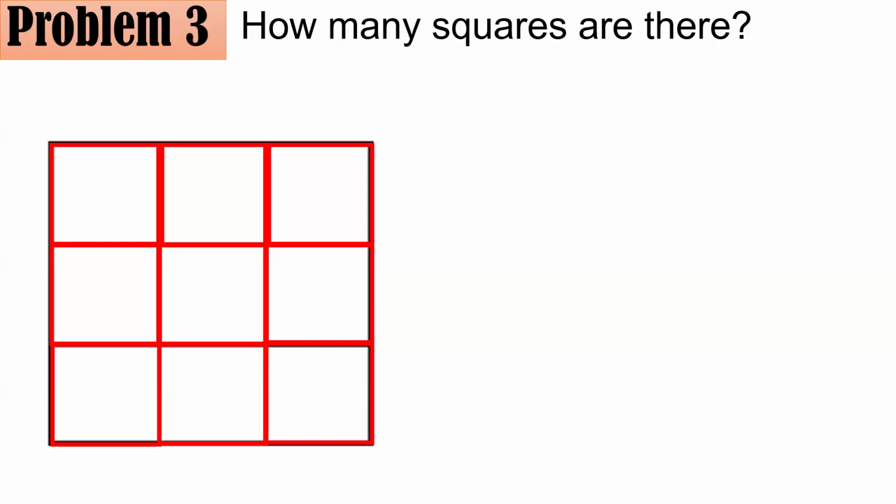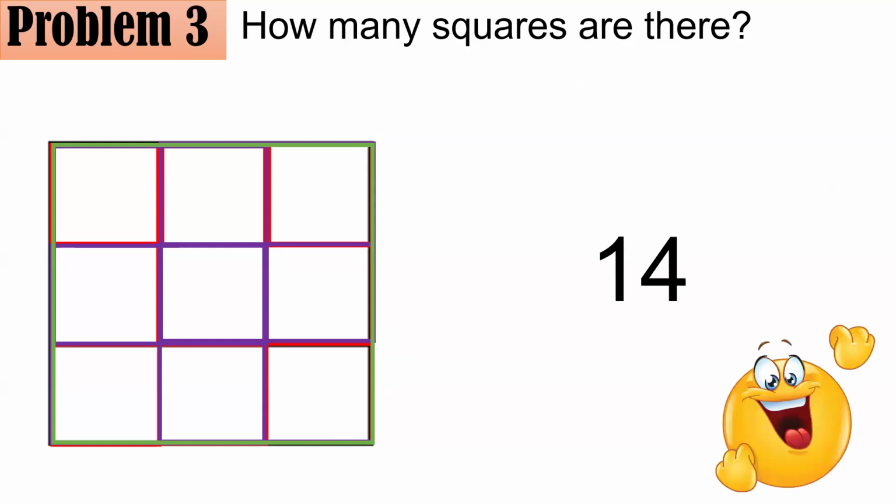But be careful. We also have a square here with a side of 2 units, like this. So this is the 10th already, 11th, 12th, 13th. So we were able to count all the squares with a side of 2 units, but we also have a square with a side of 3 units here, which is in fact the 14th square. So if you answered 14, great job. You got it right. I hope that's so far so good.